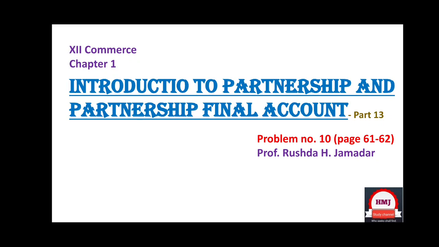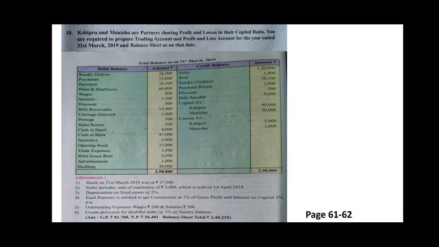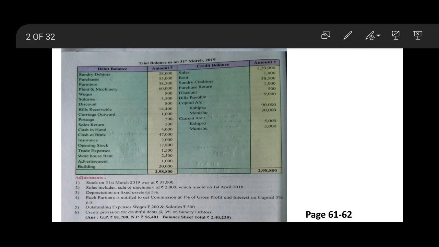Problem number 10 of chapter 1, Introduction to Partnership and Partnership Final Account. Problem 10 is given on page number 61-62 of the textbook. Here Shipra and Manish are the partners sharing profits and losses in their capital ratio. So we'll see their profit sharing ratio based on their capital.